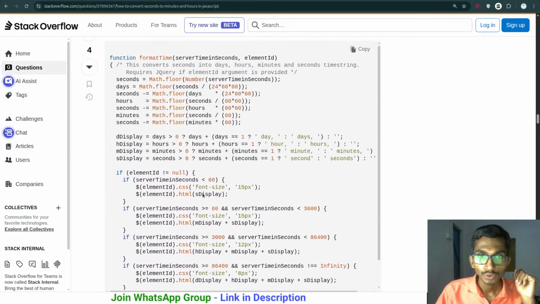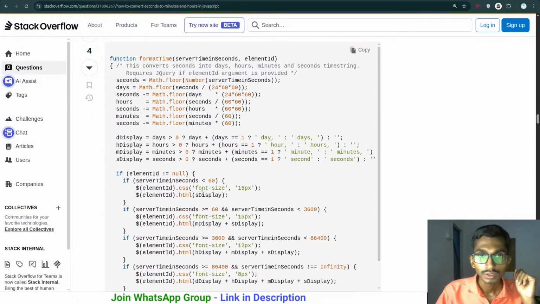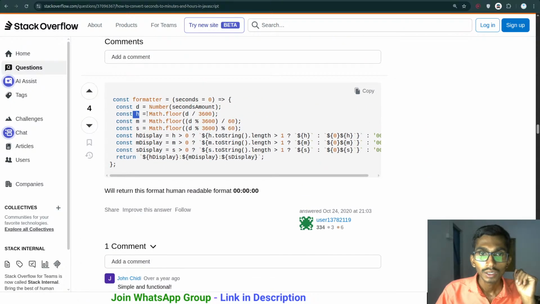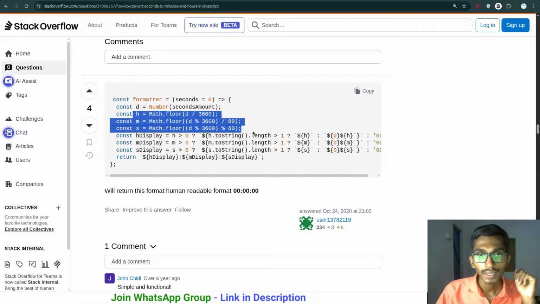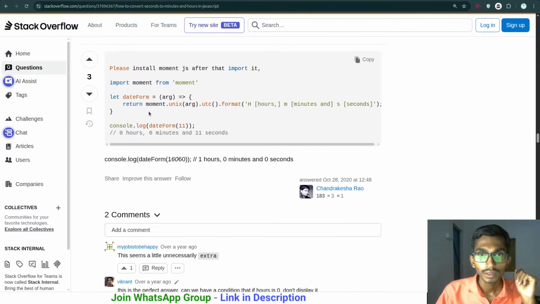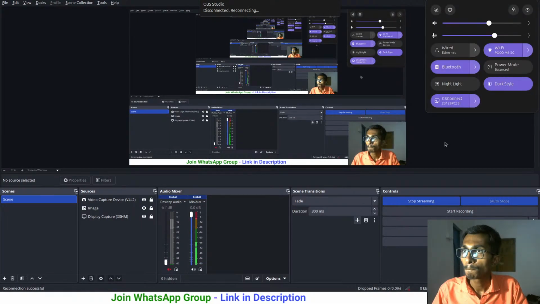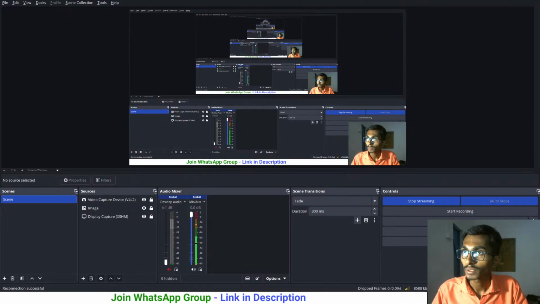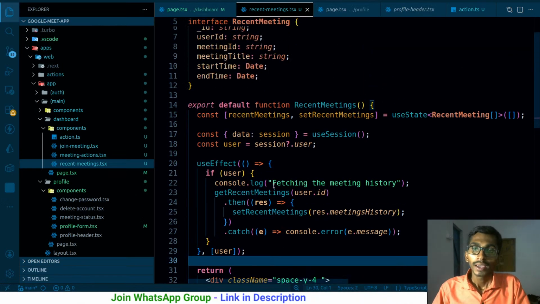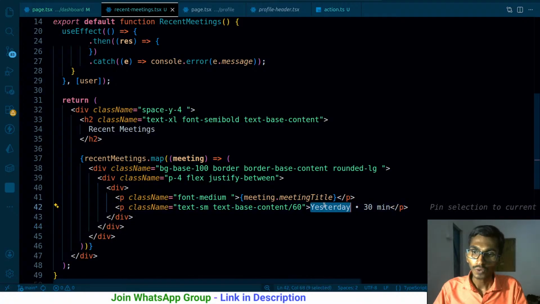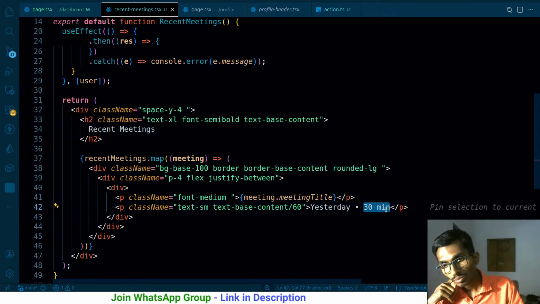Whatever logic we had to use, we already have it here, so we should not be facing issues as such. Let me see if there's something more. Hour like this, minute like this, seconds like this, that's fine. Okay, by the way, let's come back here, and what I need to do over here, first of all, is show this yesterday, and then I need to show the minutes, exactly how many minutes it took. But if it is more than that, then that's gonna be problematic.